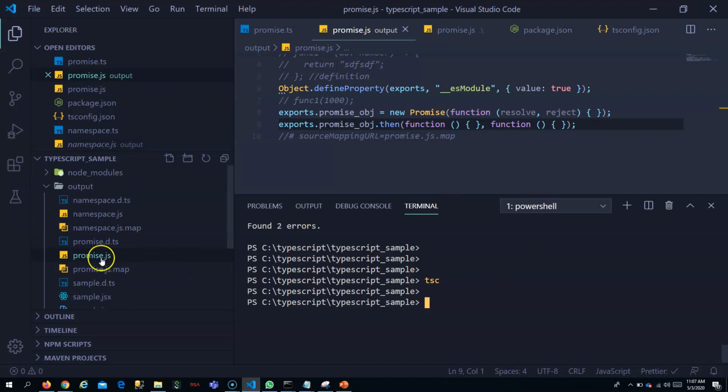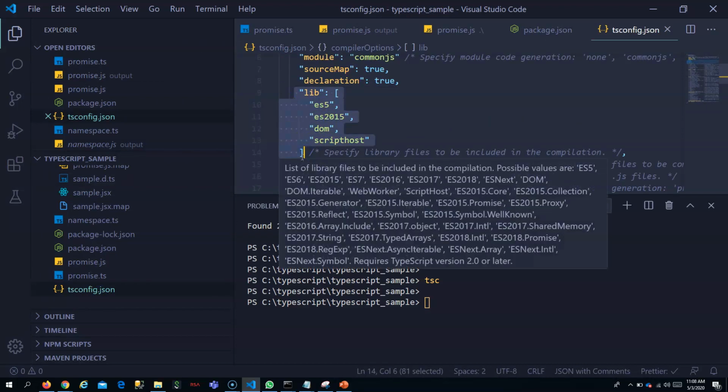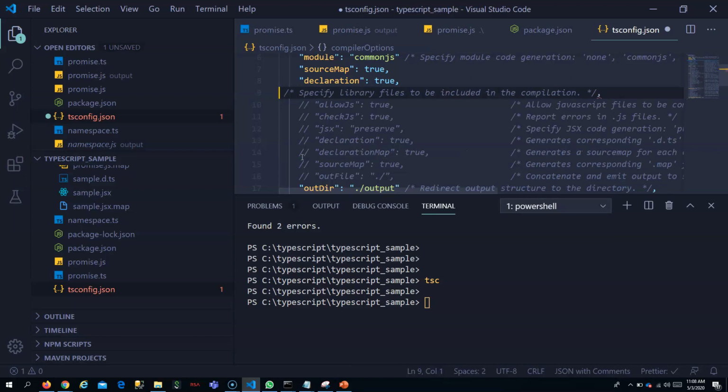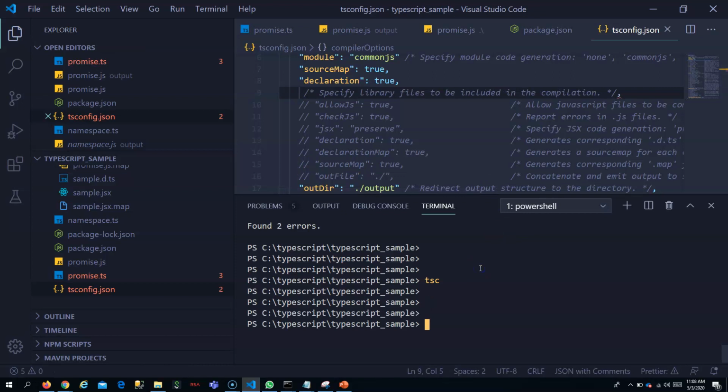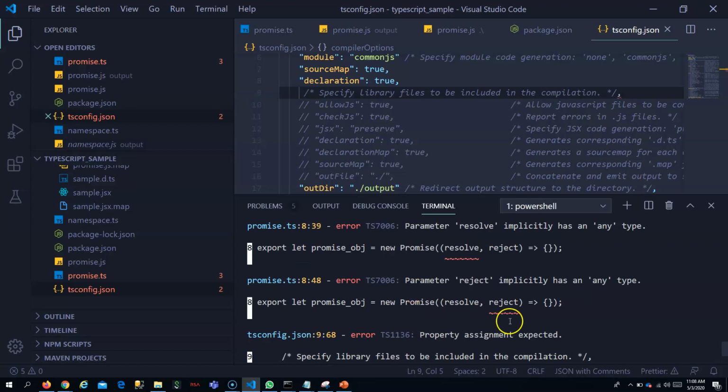If we remove the libraries here, it will give error. You can see that if I don't give any libraries here, you see, now it is giving error in promise.